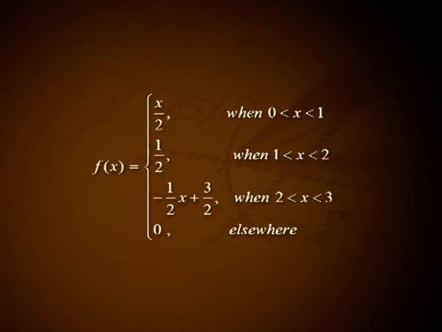Now, the PDF is f of x equal to x by 2 when 0 less than x less than 1, 1 by 2 when 1 less than x less than 2, minus 1 by 2 x plus 3 by 2 when 2 less than x less than 3, and equal to 0 elsewhere.